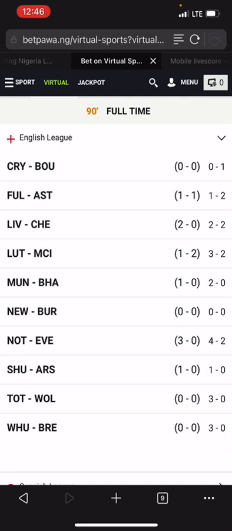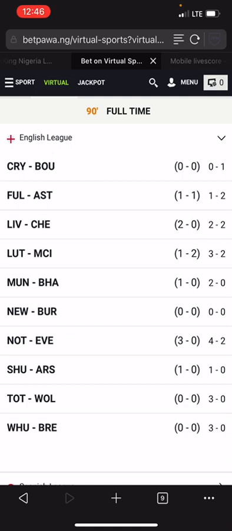So you can see Crystal Palace versus Bournemouth. Crystal Palace is in balanced teams category. Bournemouth is in weak teams category, which means it is not one-on-one calculation. Fulham versus Aston Villa. Fulham is in balanced team, Aston Villa is in balanced team. So that is a good signal for one-on-one.